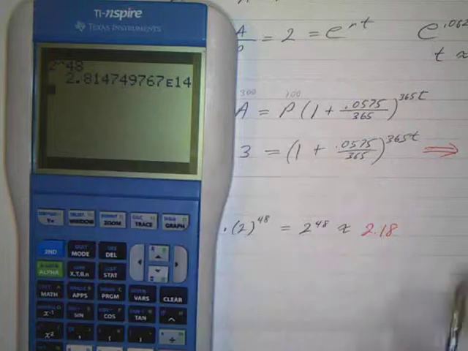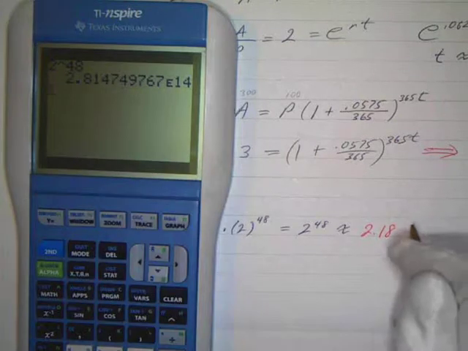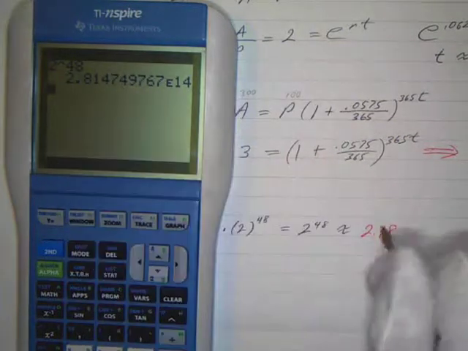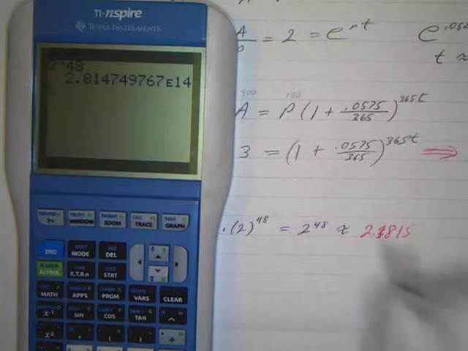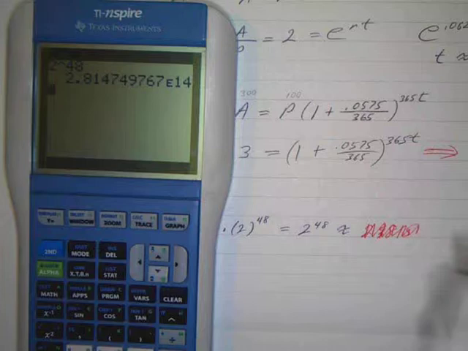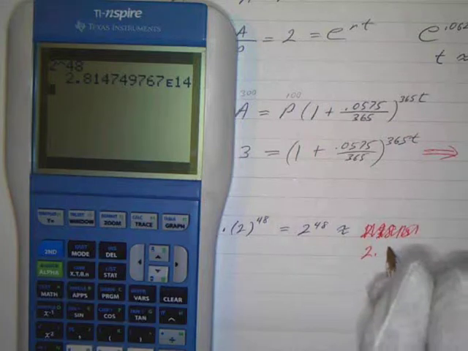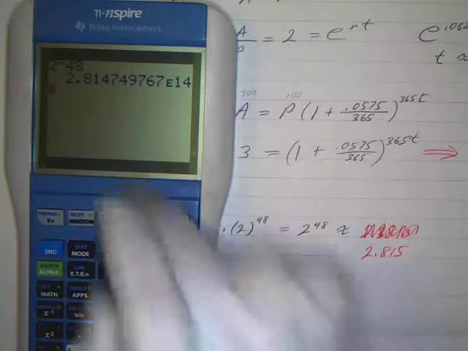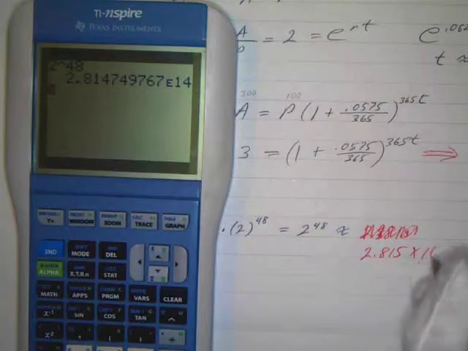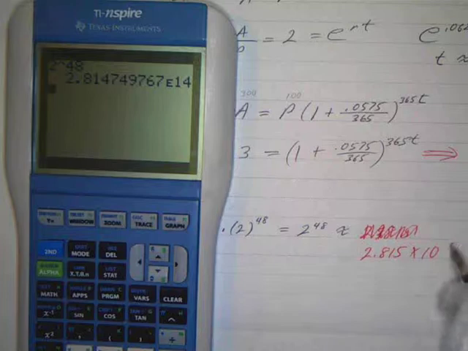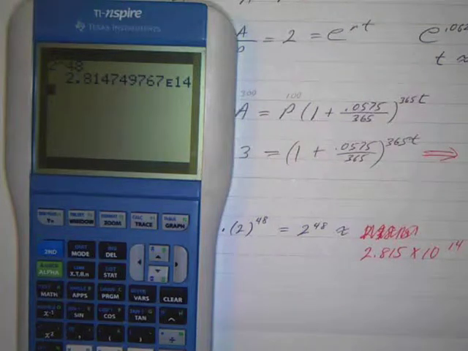So 2.815 times 10 to the exponent 14. So that's how you would interpret those real big numbers, 2 to the 48. Okay? So if that makes sense.